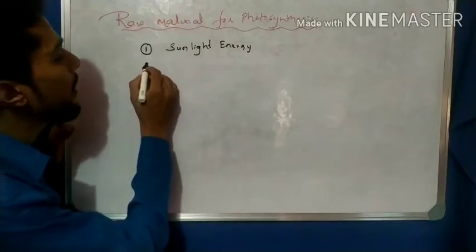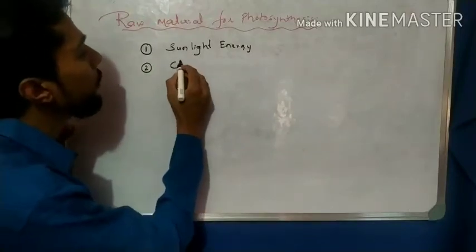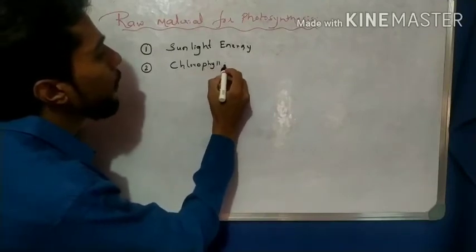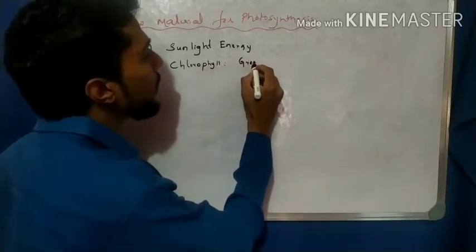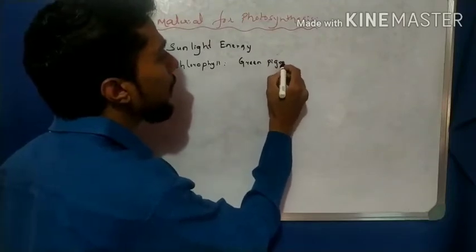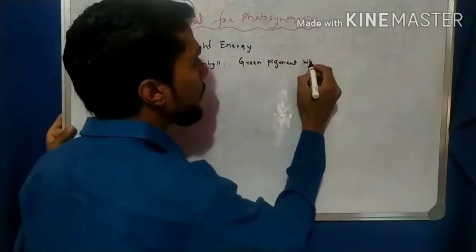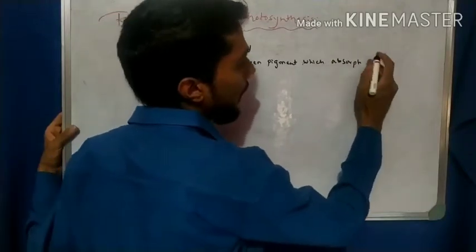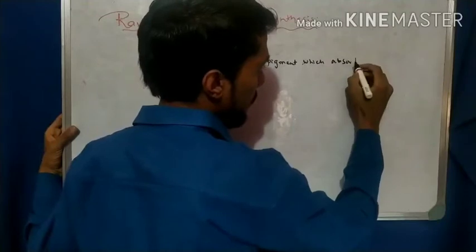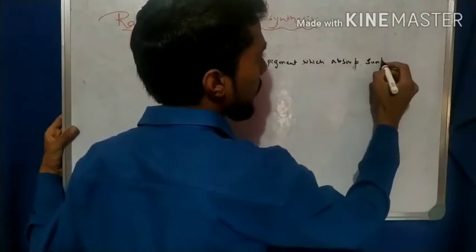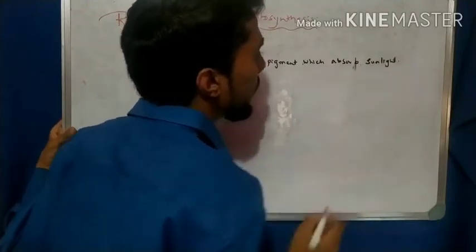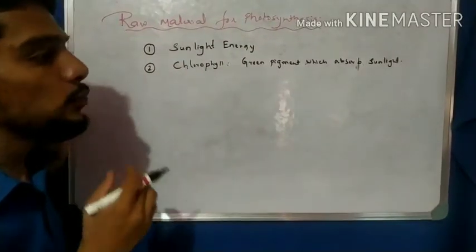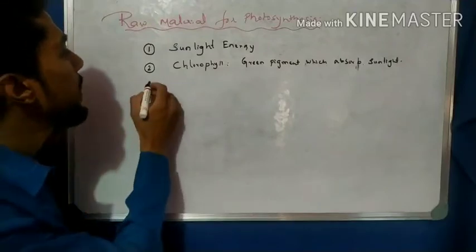The second raw material required is chlorophyll. What is chlorophyll? It is a green pigment which absorbs sunlight. That is a very important function of chlorophyll. Chlorophyll helps in the absorption of sunlight. So that is the second raw material.